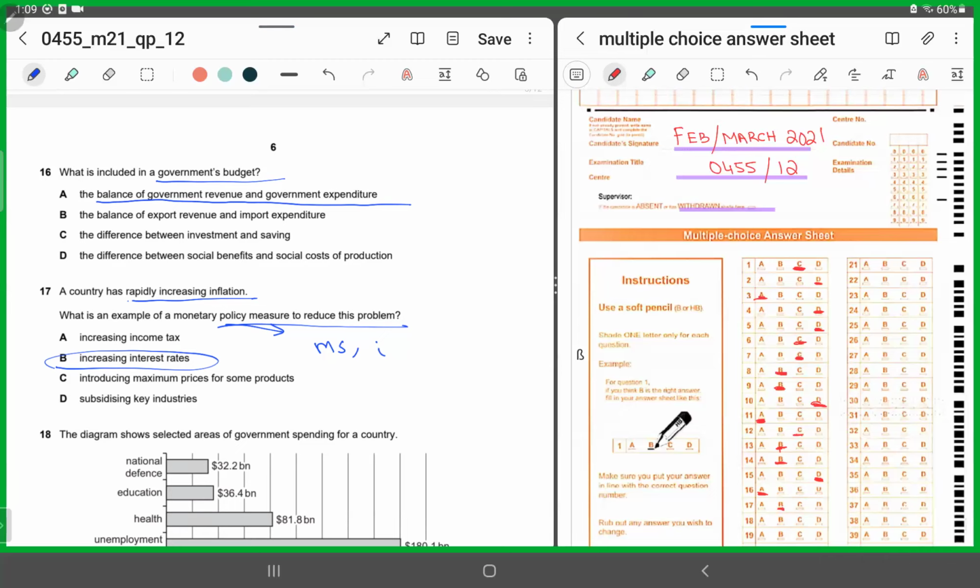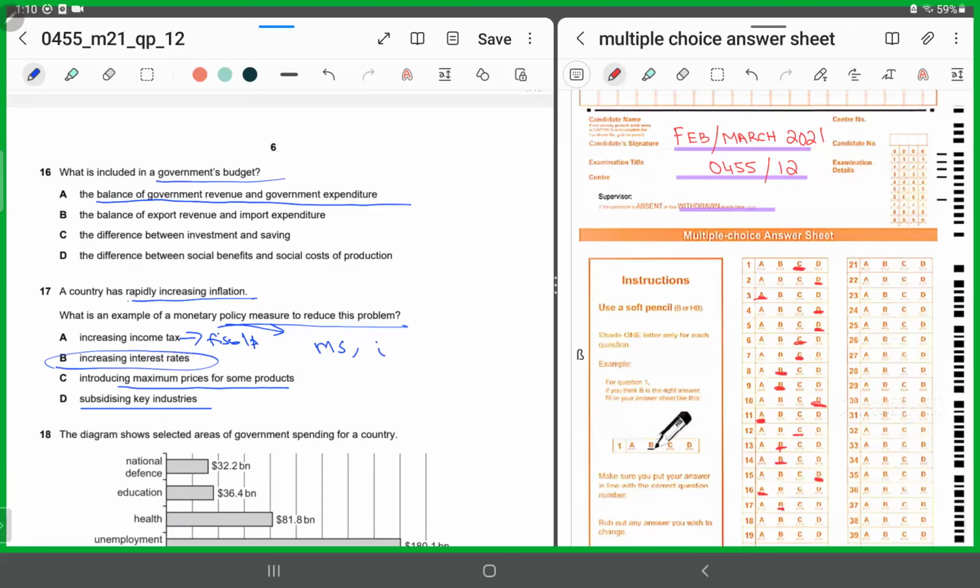Why can't it be C? C is saying introducing maximum prices, and A is saying increasing income tax. Income tax is fiscal policy.